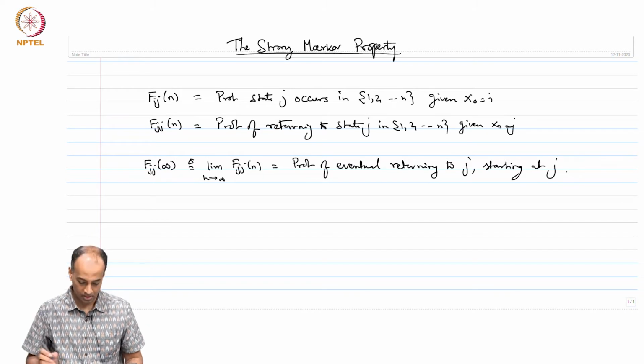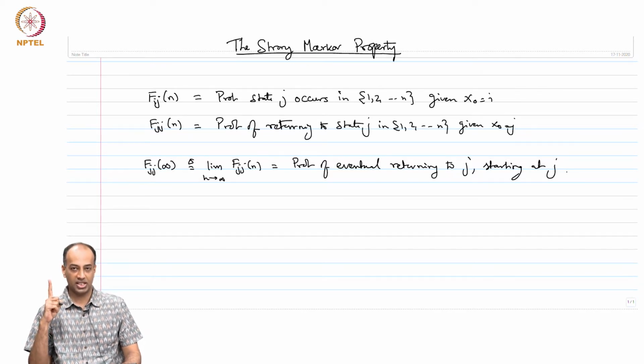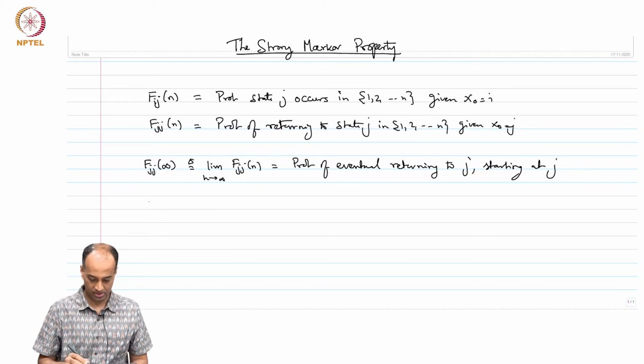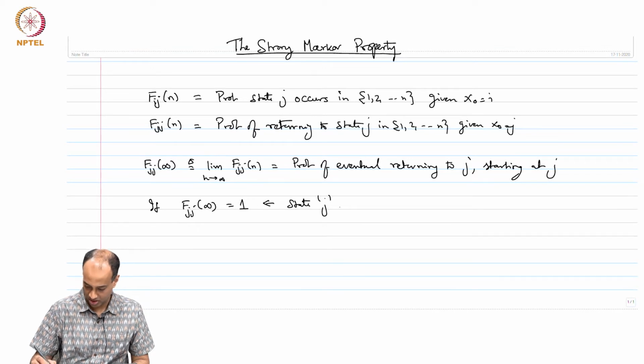Now, we said that if the probability of eventually returning to j starting at j is equal to 1, then the state j is recurrent. If Fjj(infinity) is equal to 1, then state j is said to be recurrent.